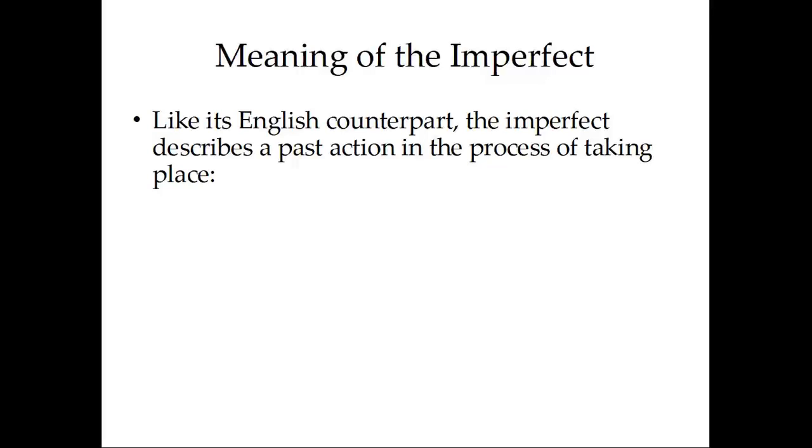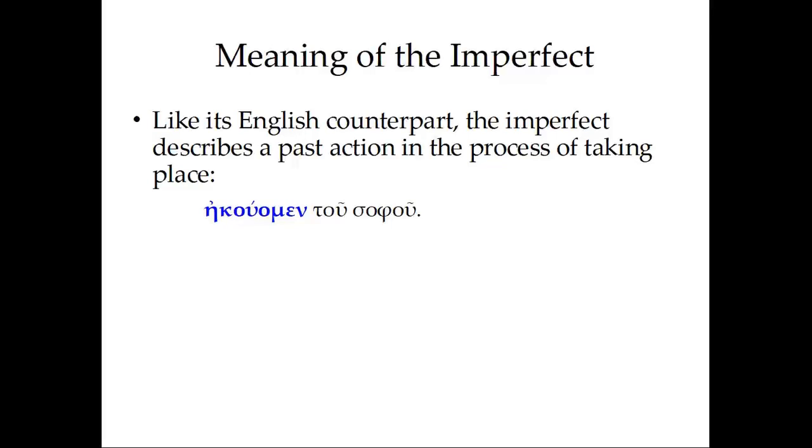Like its English counterpart, the imperfect describes a past action in the process of taking place. Ekouomen tou sophou. So here we have the first person plural imperfect form of the verb akouo. We see the lengthened eta there, the lengthened alpha, which lengthened into an eta. And we would translate that verb right there just by itself as something like, we were listening.